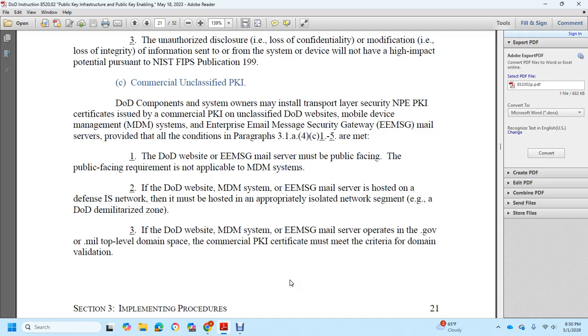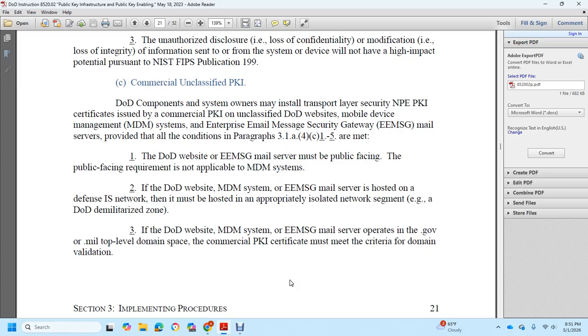The enterprise email message security gateway mail server must be public facing when the public facing requirements apply. The mobile device management systems, Department of Defense Mobile Device Management Systems, and the Enterprise Email Message Security Gateway mail server that is hosted on the Defense Information Systems Network must be hosted in an appropriately isolated network segment or the DoD demilitarized zone.